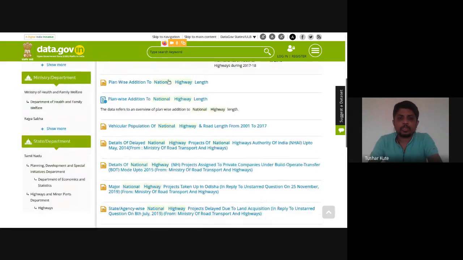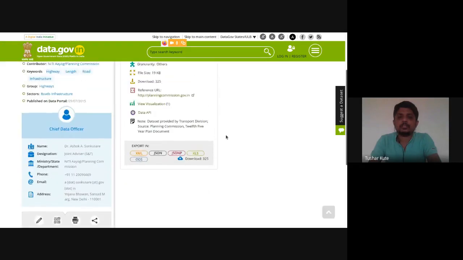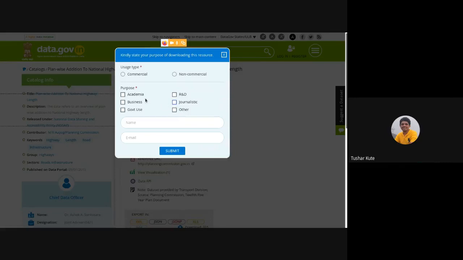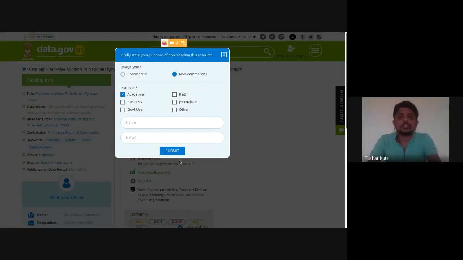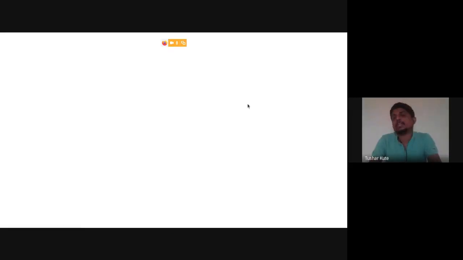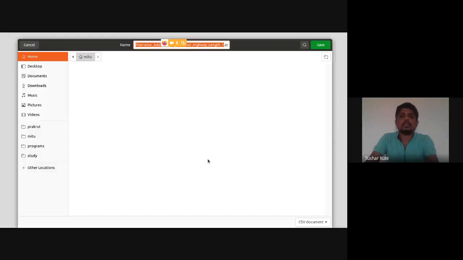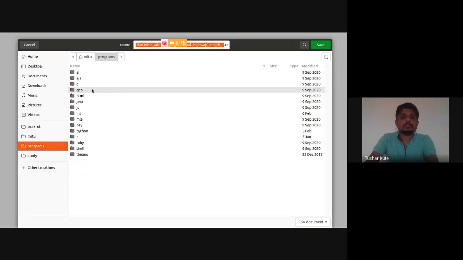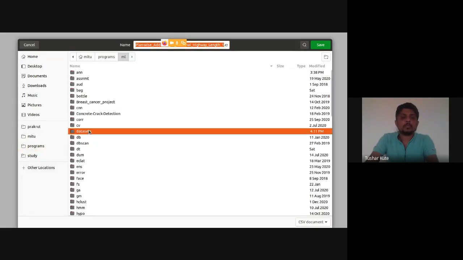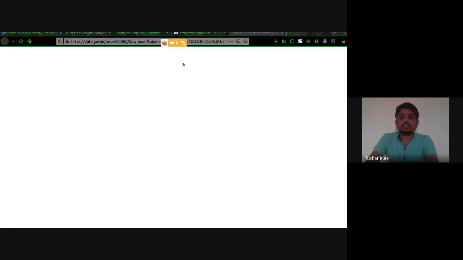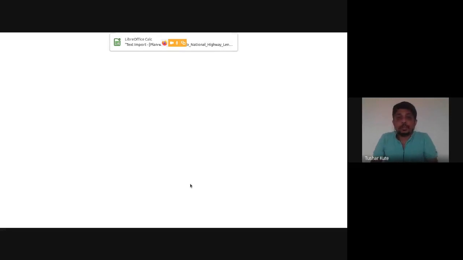If I go to this, you can see the data set is available in CSV format. Click on that. Academia, non-commercial, submit. So login is not required actually. Directly you can download this plan wise addition to national highway length. Done. Let's save it. Save. So many of them are actually present in CSV file format.